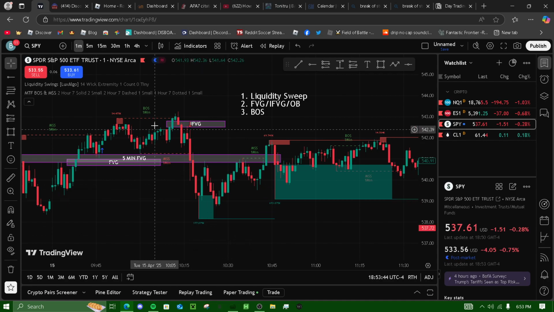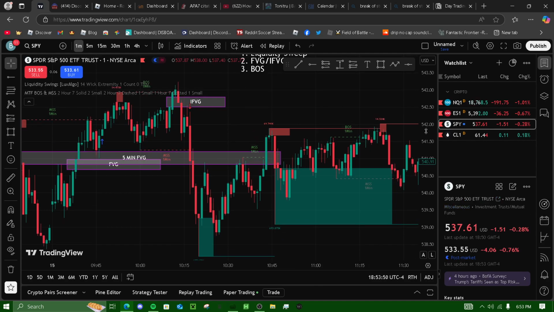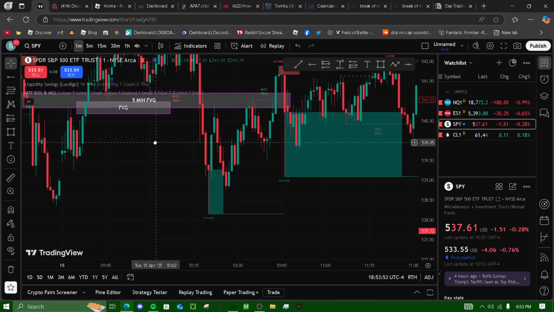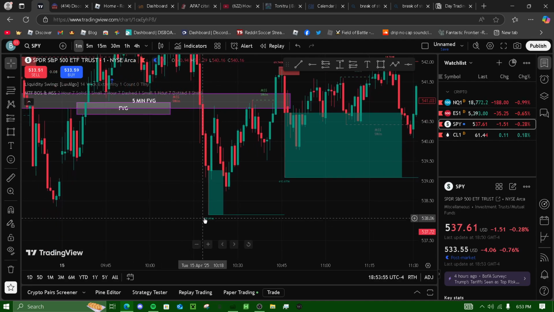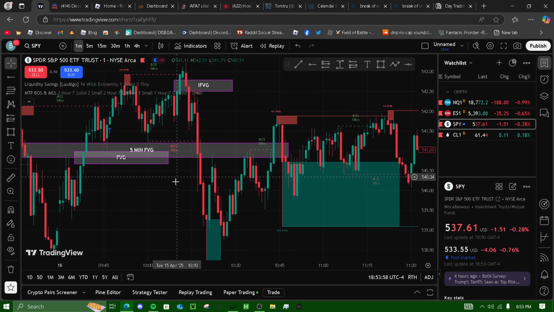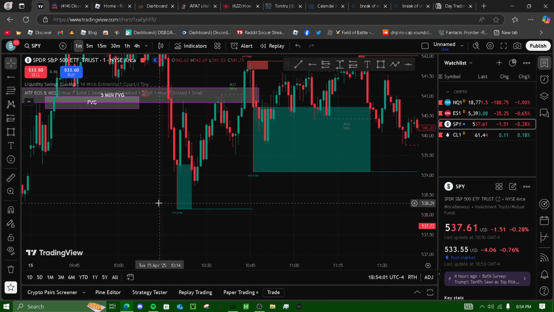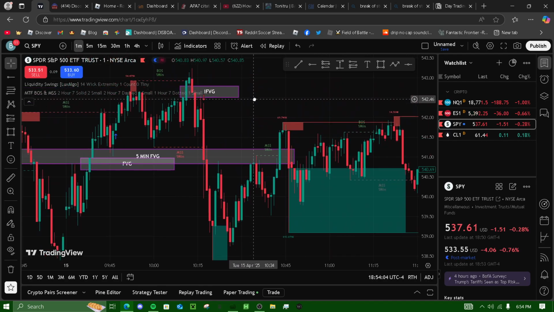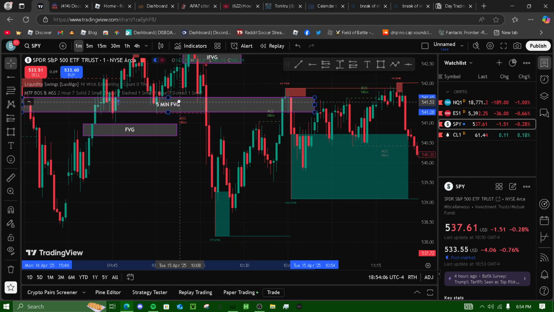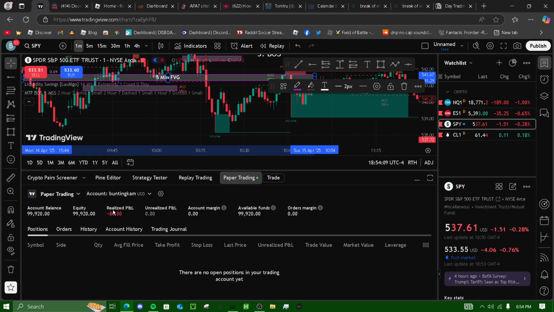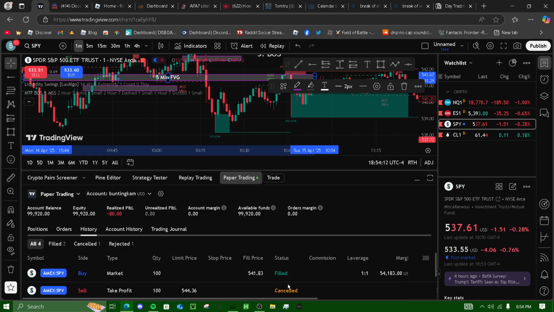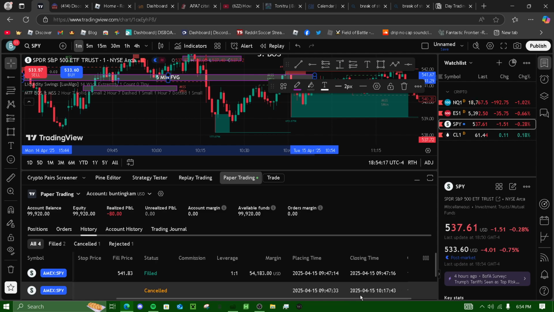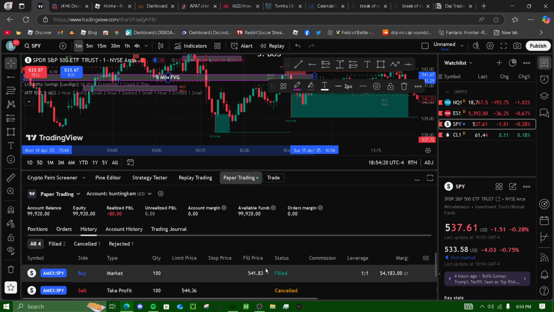And this is where I think I should have entered, right? This obviously would have been a super clean trade. You know, it got all the way down to here, and that's about eight units, six units. But obviously I'm not trading with real money, right? So you see right here my history. I reset my account the other day, but you see right here it filled, and, you know, I lost.